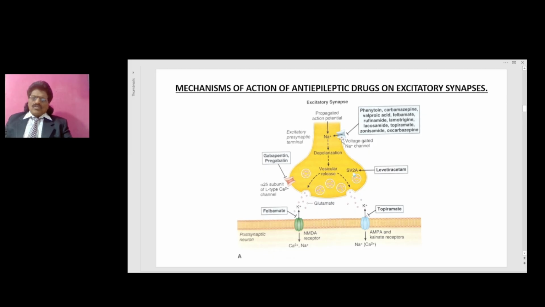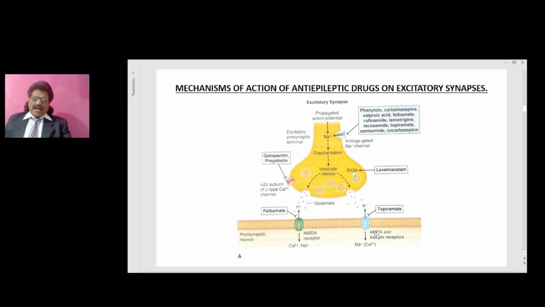Once there is a sodium entry at the excitatory presynaptic terminal, there is depolarization and vesicular release. You have SV2A, and levetiracetam acts on the SV2A. Then you have the release of potassium; topiramate acts on the potassium.